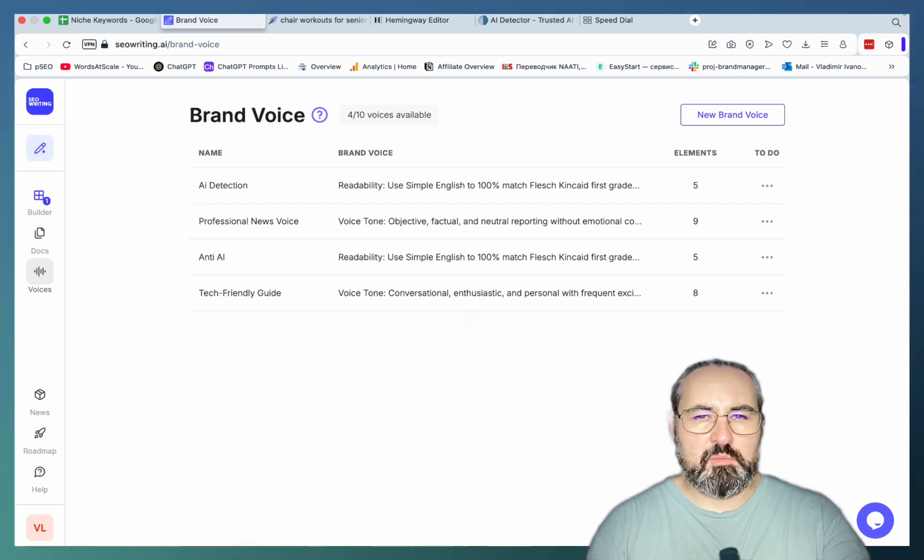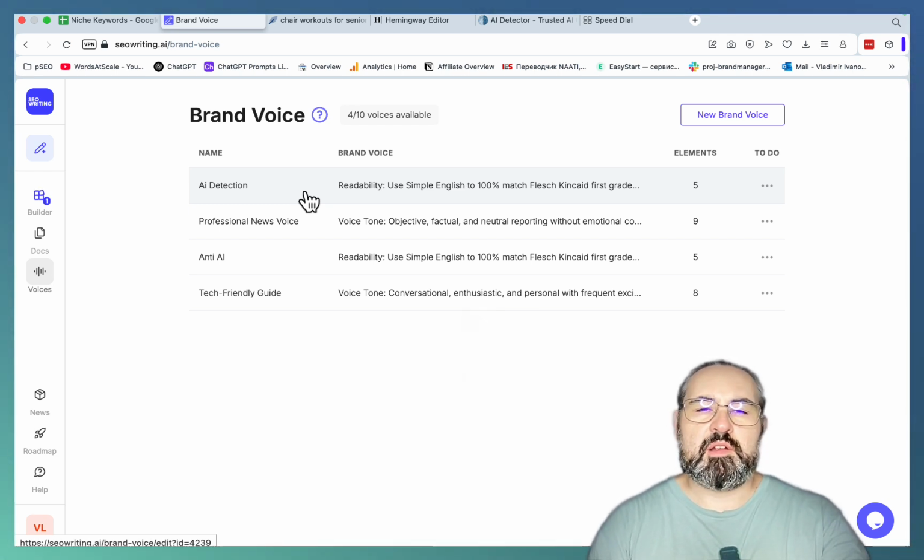Now, this is extremely important, and hear me out. The best AI model to work with your AI detection brand voice is O1 Preview or O1. The second best is Claude 3.7 and R1. All the other models are going to show various results, but these two are the best ones.